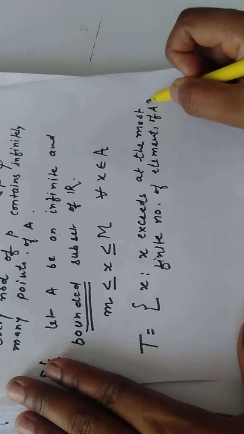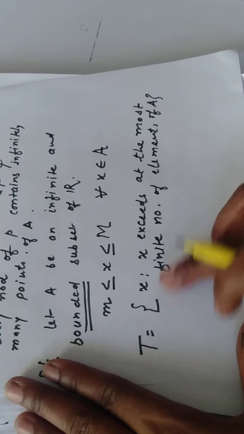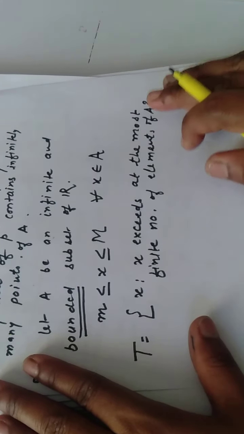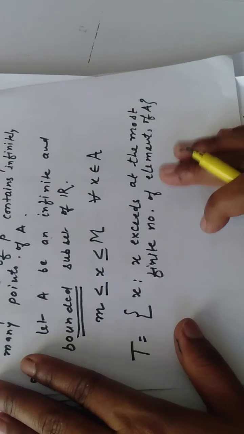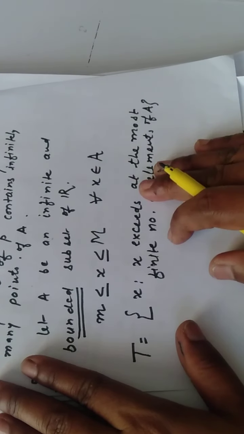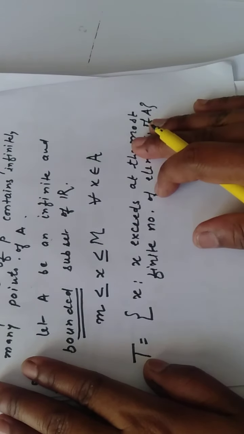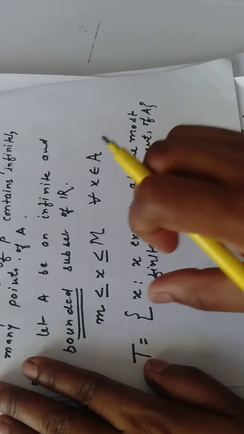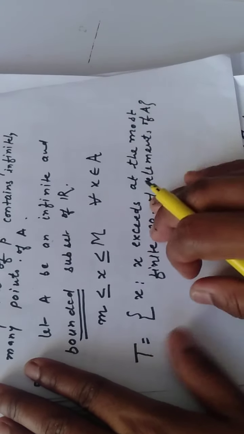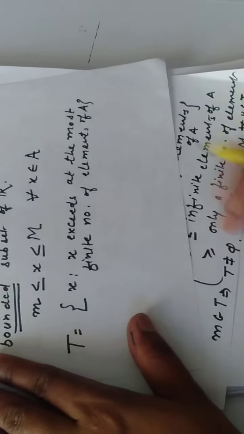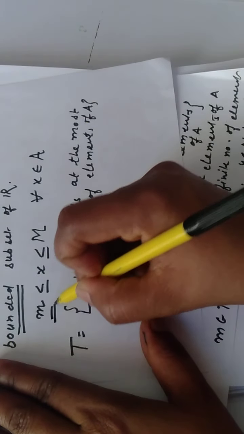It means that every element of T is either less than or equal to every element of set A, or if it is greater than or equal to some elements of A, then there must be a finite number of elements of A which are less than or equal to T. Otherwise there are infinite members in A, so every element of T is less than or equal to infinitely many elements of A. Okay, now see this real number M.